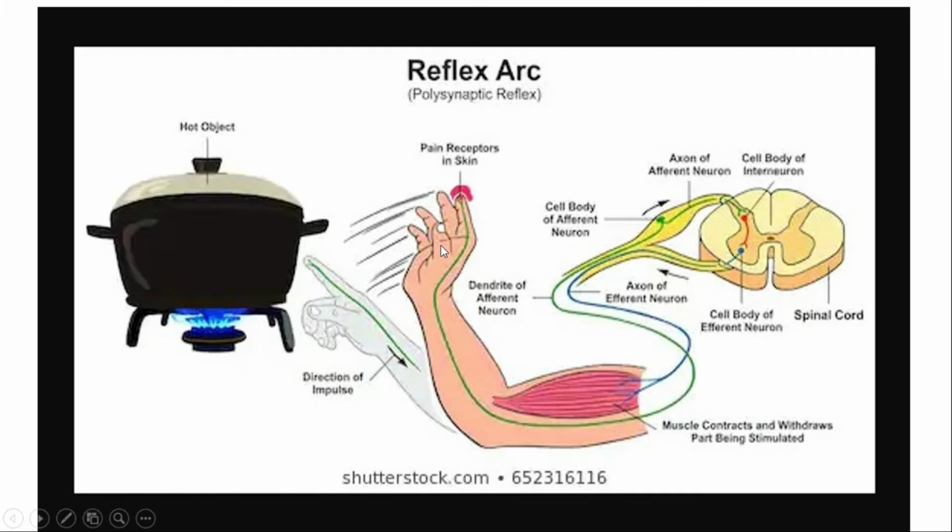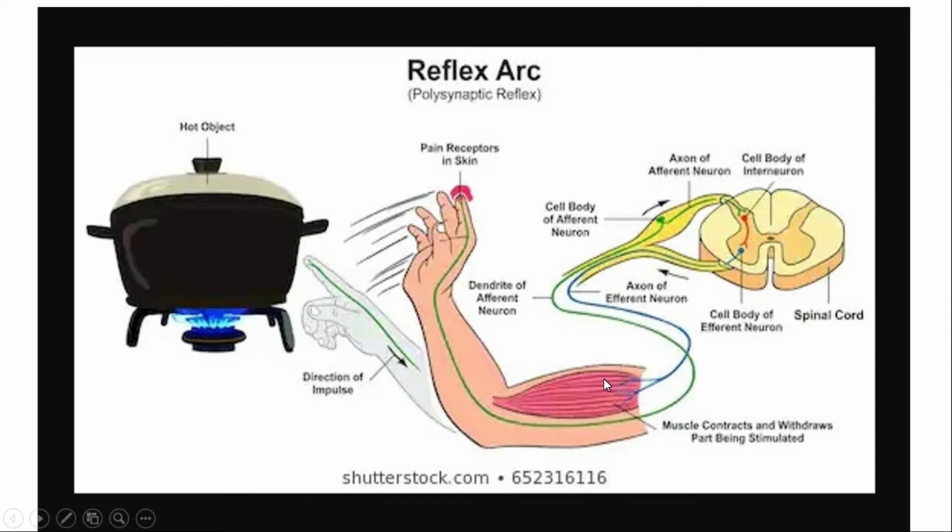You can see this green line moving to your nerves, and here you can see the afferent neuron. Don't get confused, afferent neuron is your sensory neuron. And once it's reaching the spinal cord, there is an efferent neuron which is telling it to remove its hand, and your muscles automatically move away and withdraw your hand.